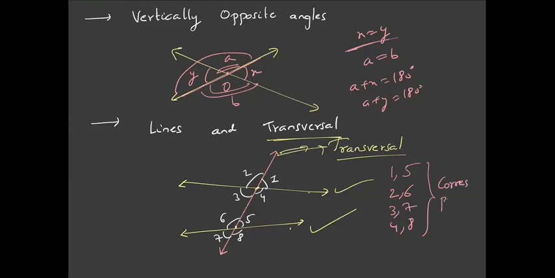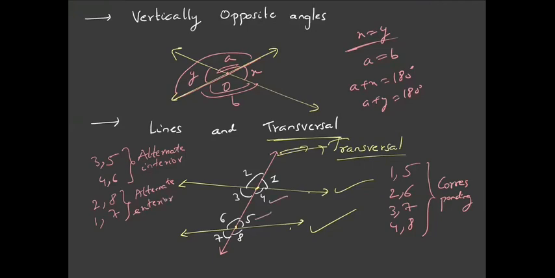Similarly, angle 3 and angle 5, and angle 4 and angle 6, are called alternate interior angles. Similarly, angle 2 and angle 8, and angle 1 and angle 7, these pairs of angles are called alternate exterior angles. And angle 4 and angle 5 are called angles on the same side of the transversal, or co-interior angles. Similarly, angle 3 and angle 6 are called co-interior angles.